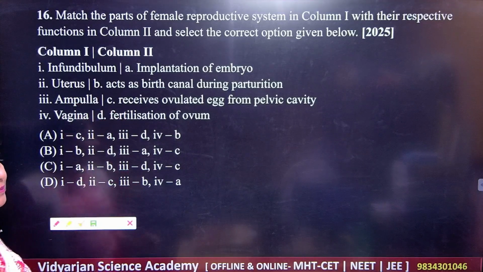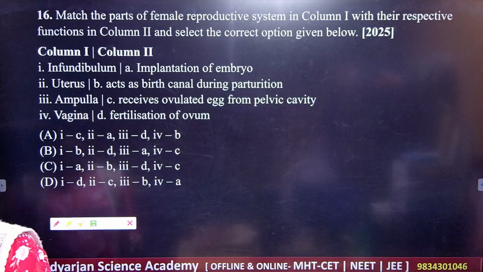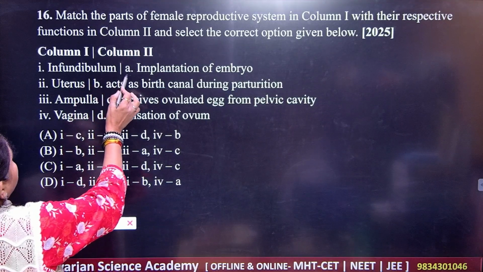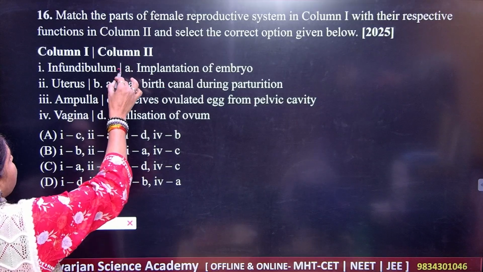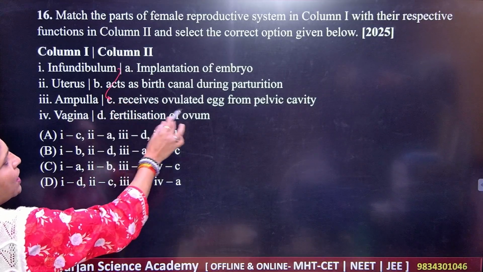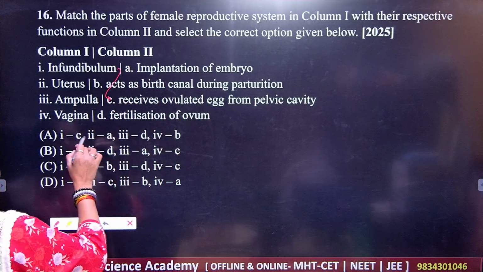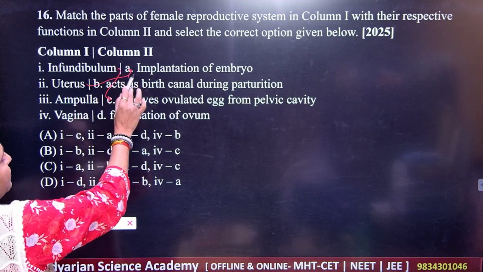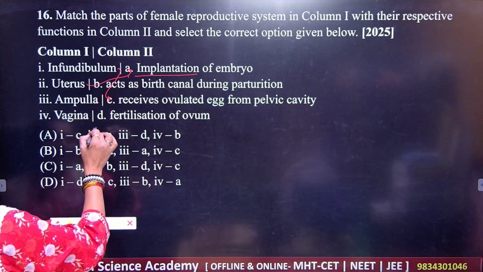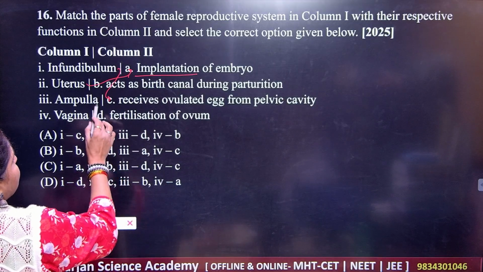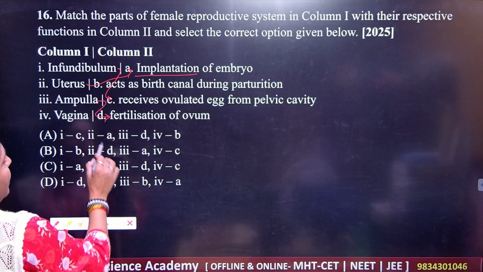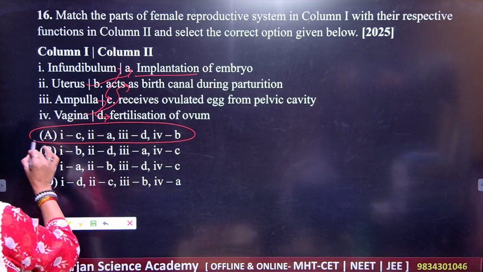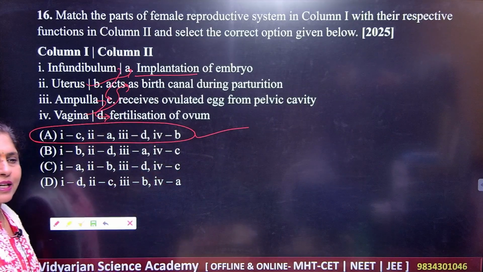So you should be able to give the correct one here. Okay, so first in column 1, infundibulum is C. It will receive the ovulated egg here. Number 2, second is uterus. Uterus is there for implantation. Then ampulla. Ampulla is there for fertilization. And vagina acts as a birth canal. So what should be your answer? A is the correct answer.